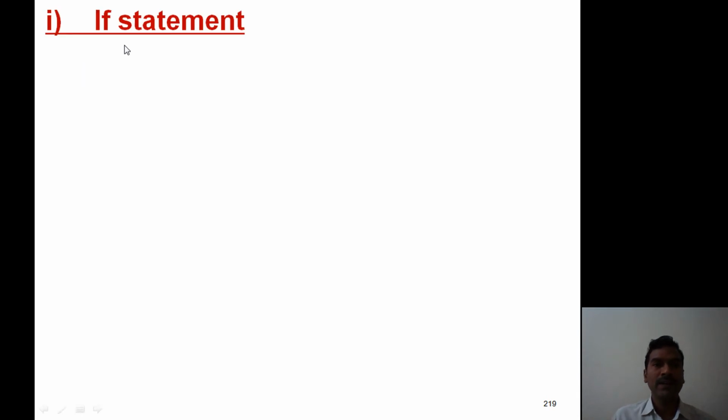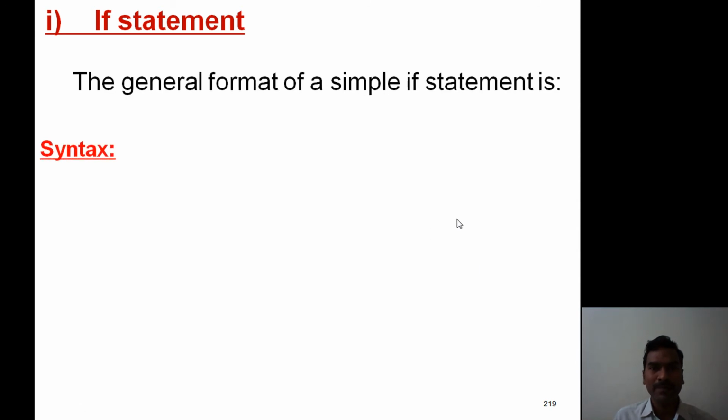Now the first one, if statement. If statement is also known as simple if statement. There is one general format. It starts with the keyword if.